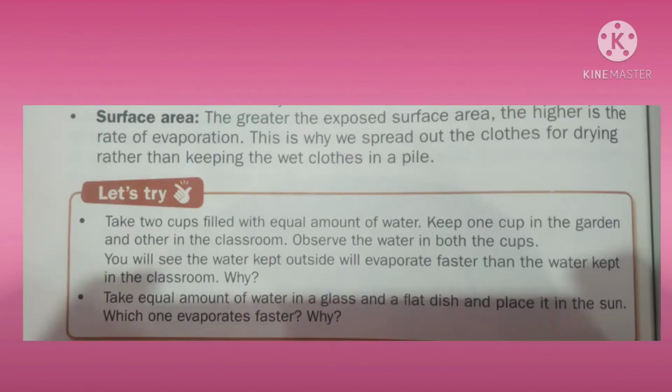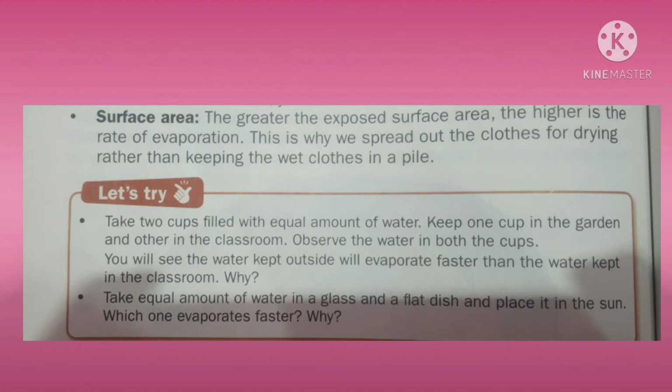Next is surface area. The greater the surface area, the higher the rate of evaporation. You can check this by doing an activity. Take two glasses of water. Keep one as it is in the sun, and throw the water of the second on the ground. Now see which water will evaporate faster. The one thrown on the ground will evaporate faster because it covers more area. So the more area covered by the water, the higher the rate of evaporation, right?